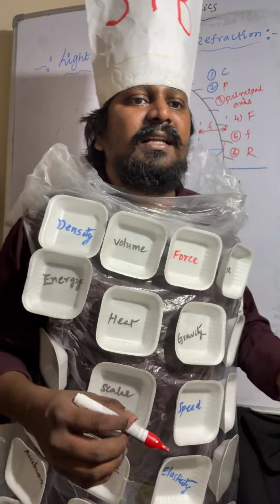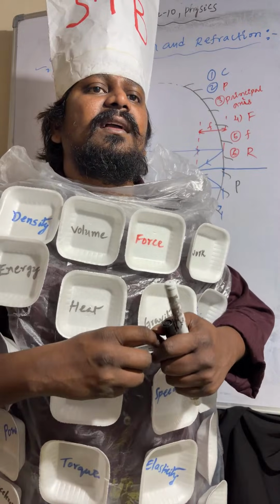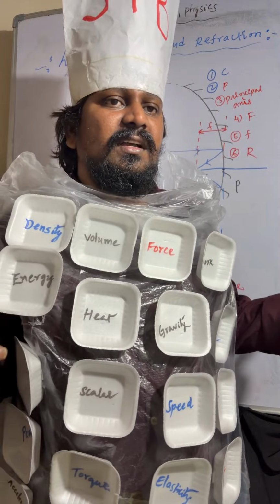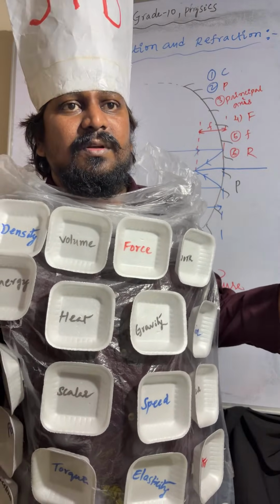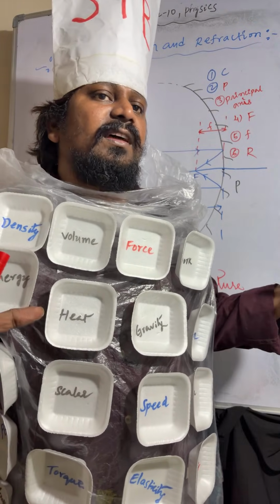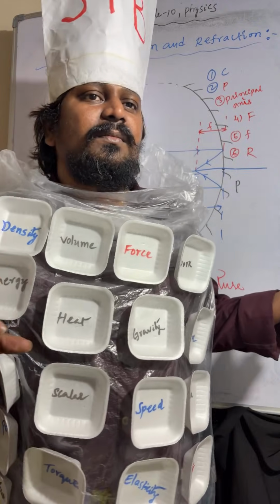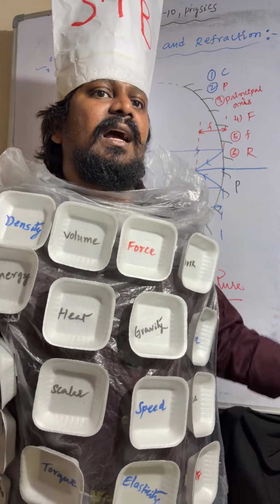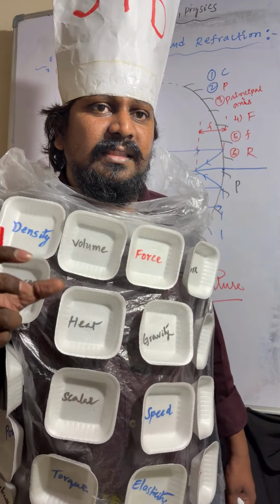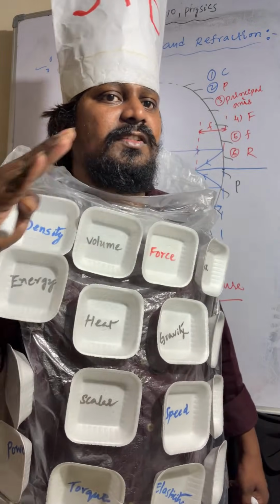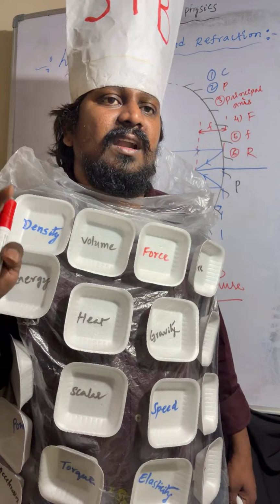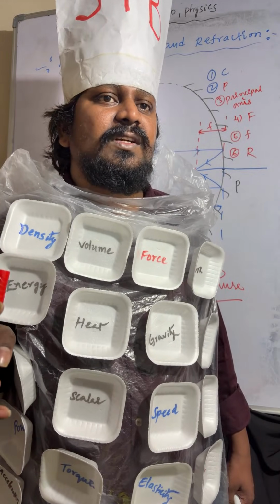The center of the imaginary sphere of which the mirror is a part is called the center of curvature, and the midpoint of the mirror is called the pole. The line joining the center of curvature and pole is called the principal axis. After reflection, all light rays meet at one point on the principal axis, called the focus. The distance between focus and pole is called focal length. The distance between center of curvature and pole is called radius of curvature, and the width of the reflecting surface is called aperture.